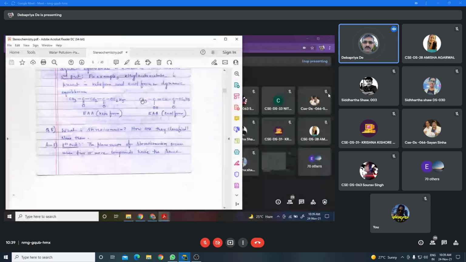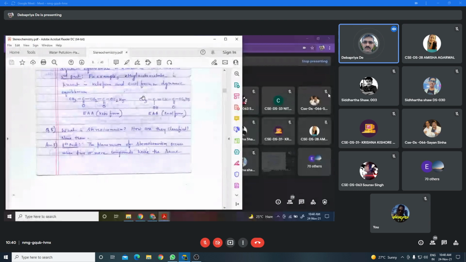For example, suppose you consider ethyl acetoacetate. This is the structure of ethyl acetoacetate, CH3COCH2COOC2H5. This particular form of ethyl acetoacetate is called the keto form. Now, this keto form is present in dynamic equilibrium with the enol form.